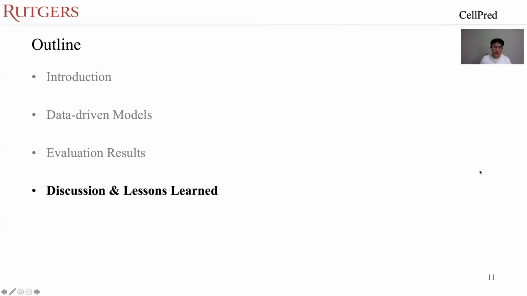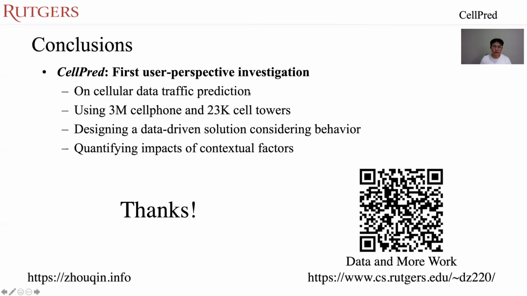And let's go into the discussion last. We are the first user perspective investigation of cellular data traffic prediction, and we're using 3 million cell phones and 23,000 cell towers to design a data-driven solution by considering behaviors. We're also quantifying the impacts of different context factors. For more details, please refer to our paper,